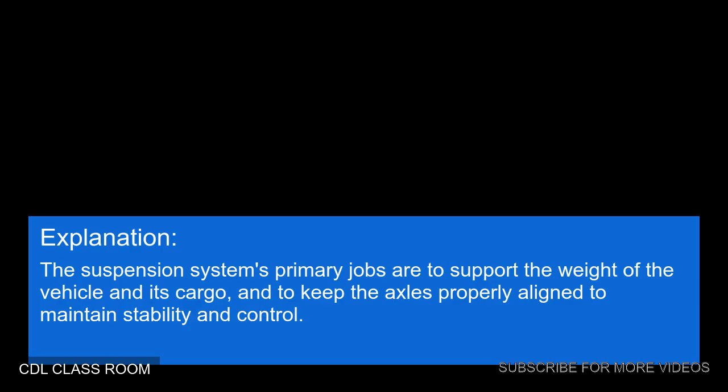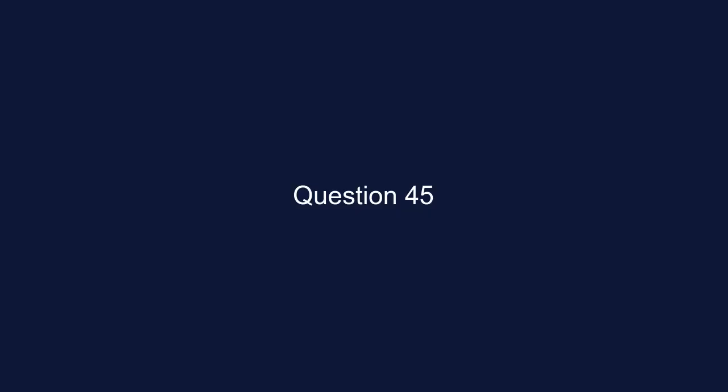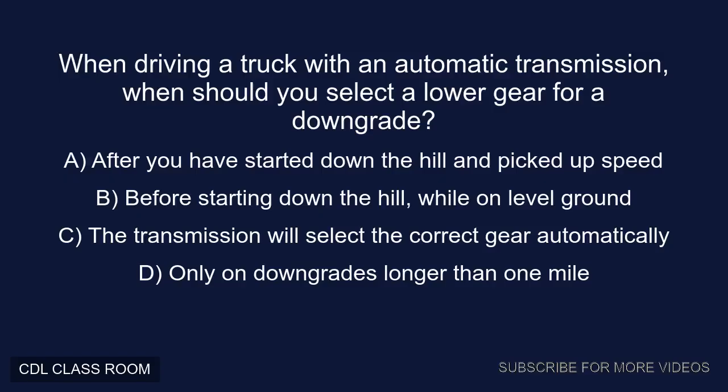Explanation: The suspension system's primary jobs are to support the weight of the vehicle and its cargo, and to keep the axles properly aligned to maintain stability and control. Question 45. When driving a truck with an automatic transmission, when should you select a lower gear for a downgrade?